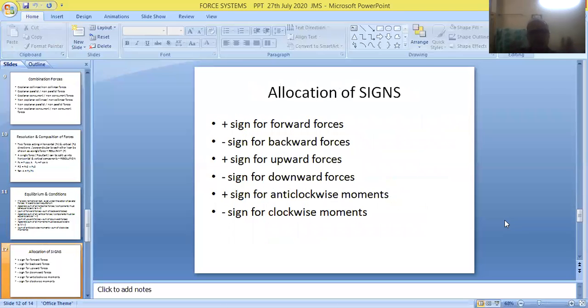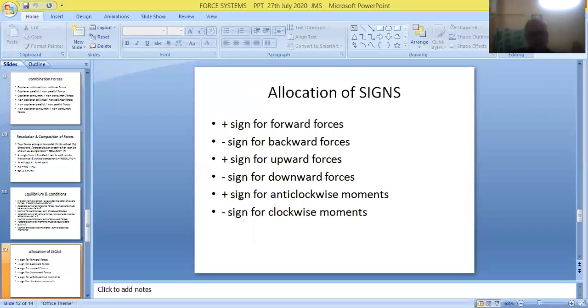And friends, allocation of symbols is very, very important in the case of horizontal forces. Plus symbol for forces acting in forward direction, minus symbol for forces acting in reverse direction. And similarly, for vertical forces, plus symbol for forces acting in upward direction, minus symbol for forces acting in downward direction. So allocation of plus and minus symbols is very, very essential for getting correct results.